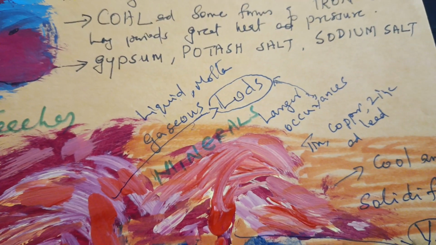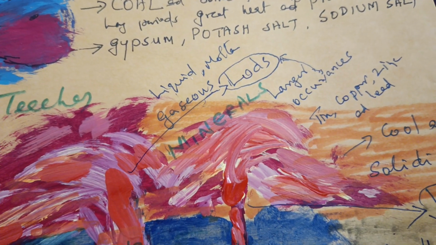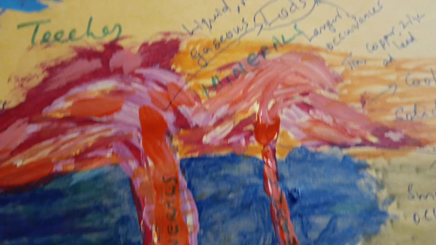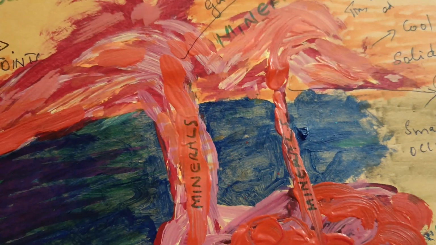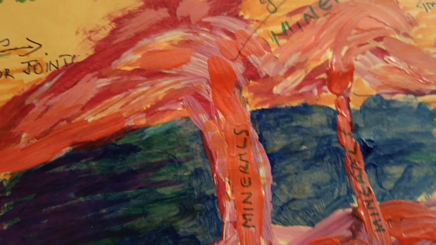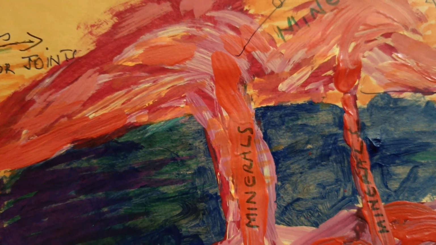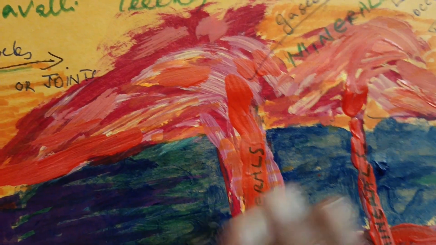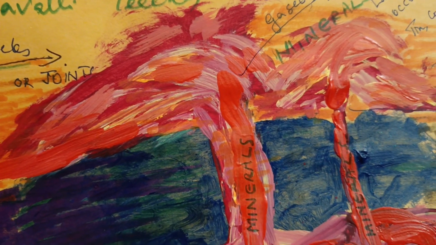So when these minerals come out in liquid, molten or gaseous form, the type of minerals which come out from the inner earth, from the mantle through the crust, this color is the crust, we call it igneous rock. They are forced upwards through cavities towards the earth's surface, and they come out and liquefy, and the particular mineral may be formed outside the crust. And I will read that.